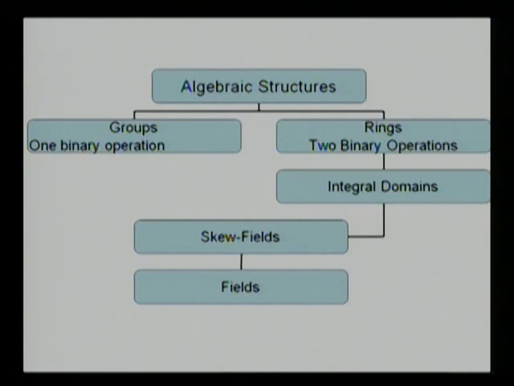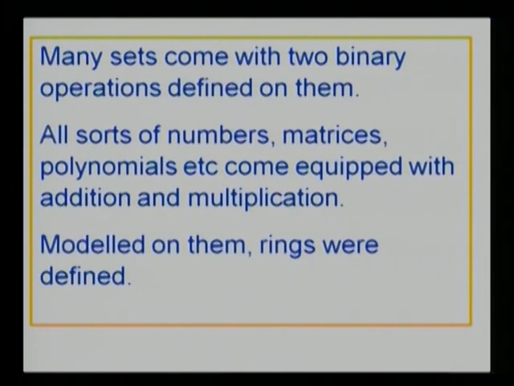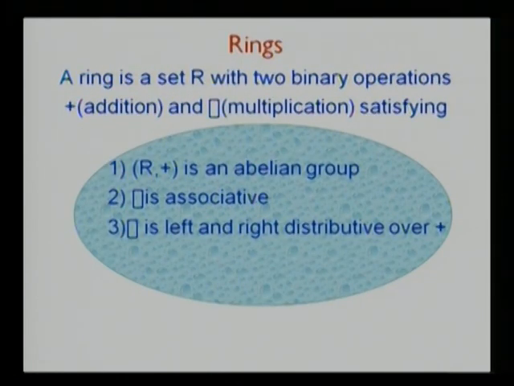Please look into your PPT. What is a ring? A ring is a set R with two binary operations defined on it. One is called addition and the other is called multiplication. What are the properties it satisfies with respect to these axioms? First of all, (R, plus) is an abelian group. Then dot is associative, and is left and right distributive over plus.